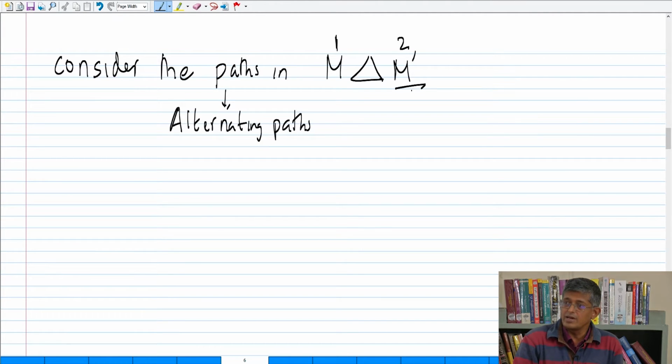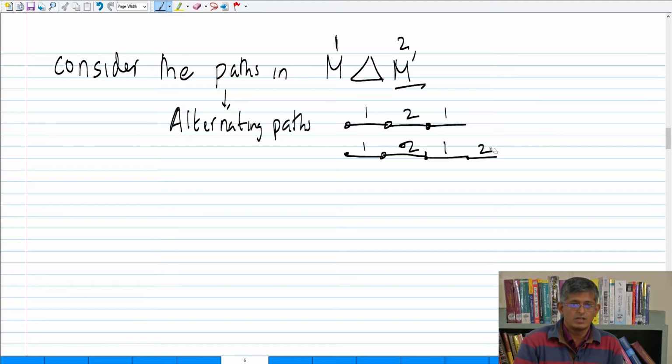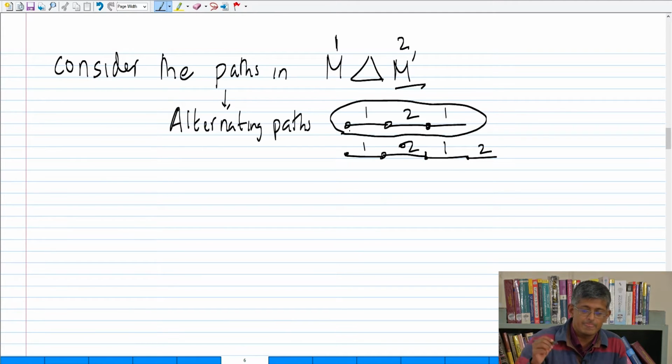Now these are alternating paths. What do I mean by alternating paths? You look at each path, it will either look like 1, 2, 1, or it will look like 1, 2, 1, 2, and so on. Now what I claim is that there must be one path which looks like this. Can you see why? Just by looking at this picture.